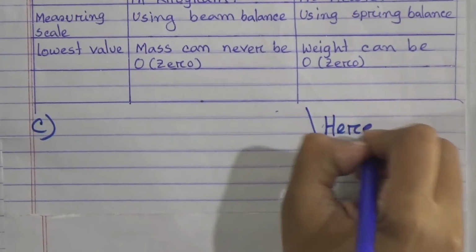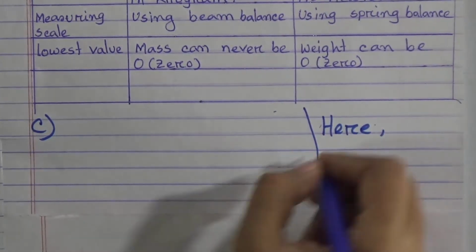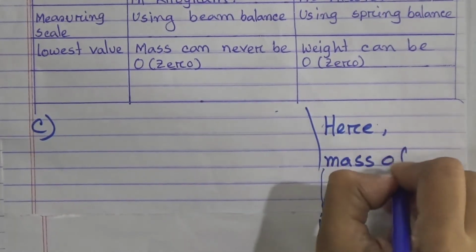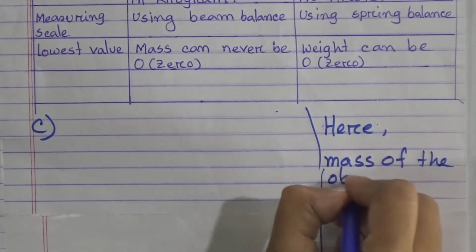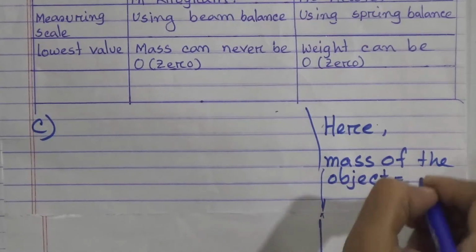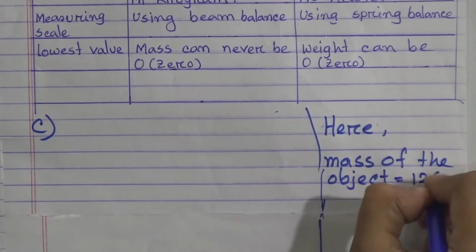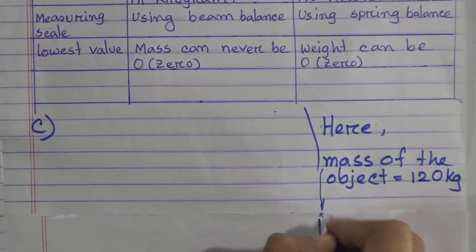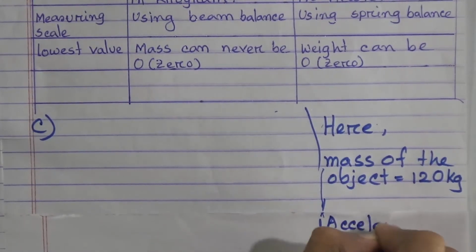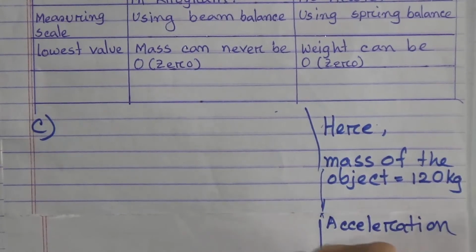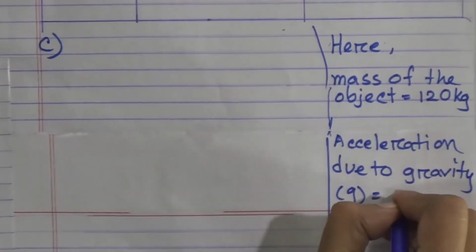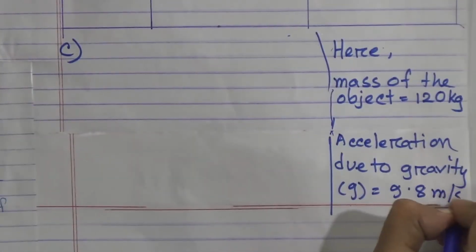Here, mass of the object is equal to 120 kg, and acceleration due to gravity, small g, is equal to 9.8 meter per second square.